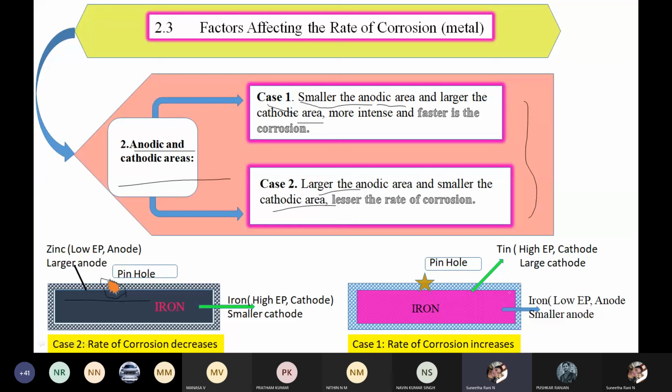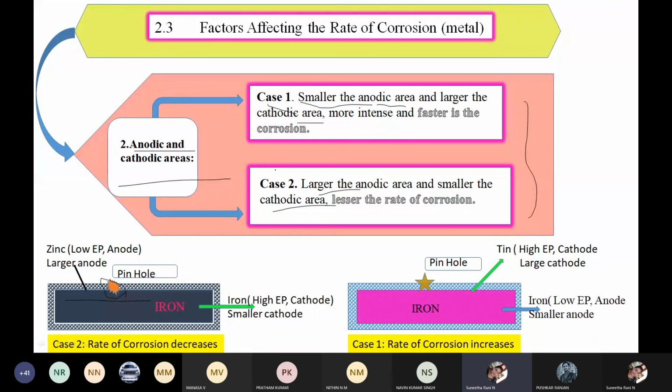Whereas if there is a small pin or a small gap, the interaction is more, it reacts more with the atmospheric oxygen and the rate of corrosion increases. It will be very fast in case of small anodic regions. But corrosion happens in both case 1 and case 2. This is based on anodic and cathodic areas.